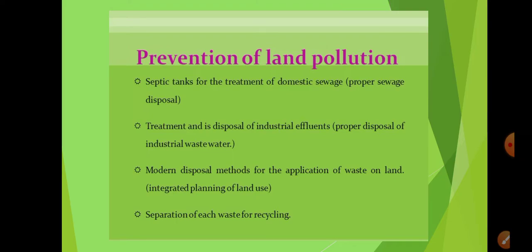This should not be done. It should be treated properly. Whatever radioactive or harmful substances are there in the solid waste, or if the water is coming out from the factories, it needs to be treated first and then only released into the water bodies. So this should be done.